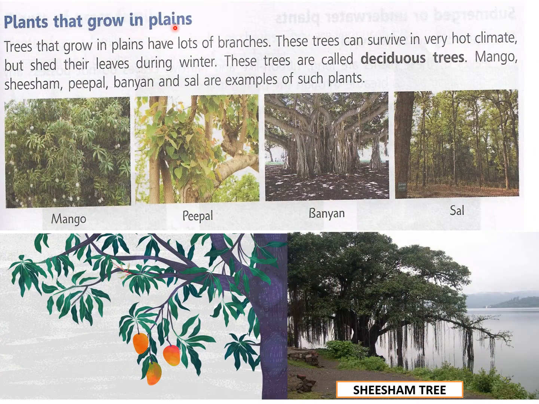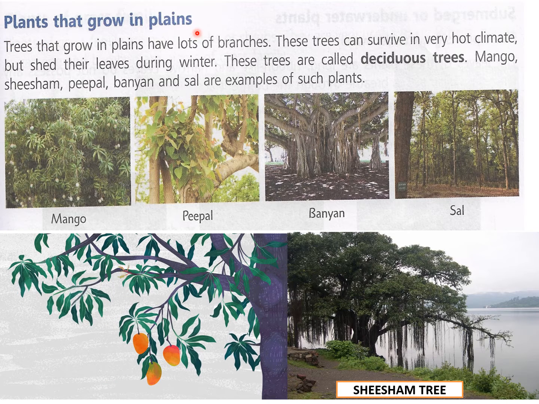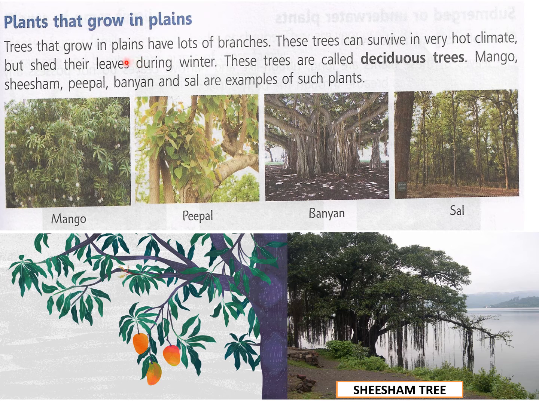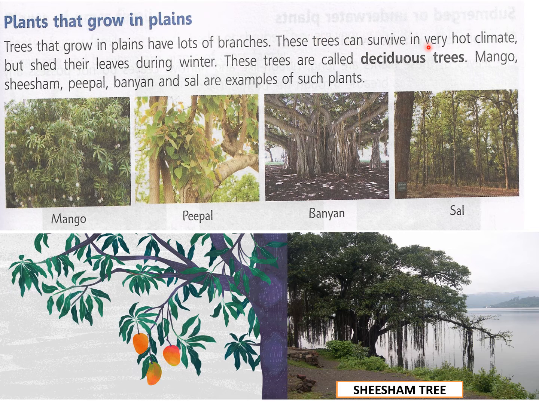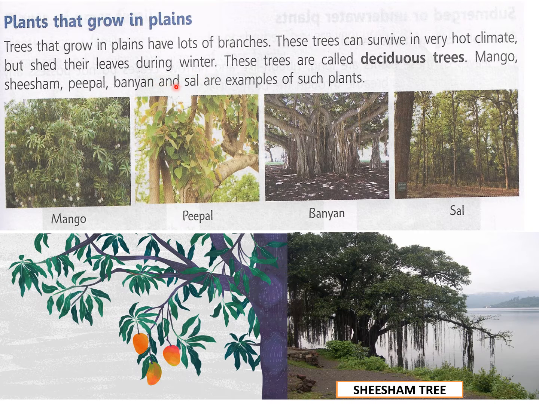Plants that grow in plains, this is the last category of terrestrial plants. You know children, this Lucknow, our city, comes under the plains. We are in the plain region, so all the trees you see around you are the trees that grow in the plains. Trees that grow in plains have lots of branches. These trees can survive in very hot climate but shed their leaves during winters. When winters come, these trees shed their leaves.